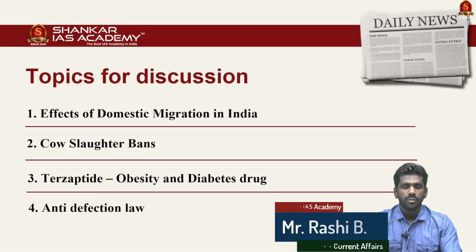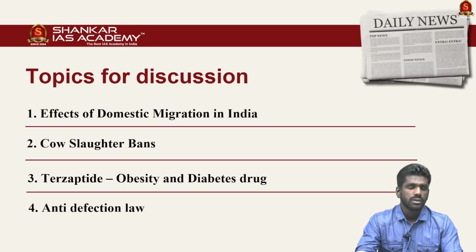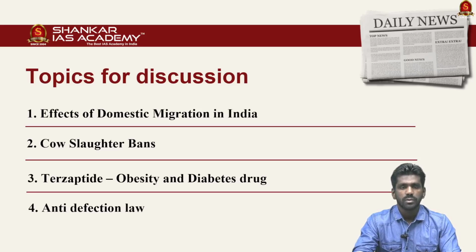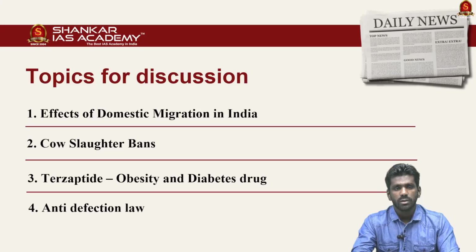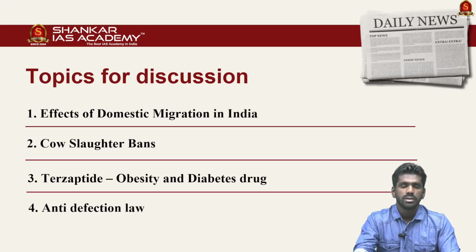These are the four topics we are going to discuss in this video. The first topic is about the effects of domestic migration in India. The second one is about the cow slaughter bans, the recent ban on cow slaughter by the Maharashtra government. The third one is about Tirzepatide, which is a new obesity and diabetes drug introduced in India. The fourth topic is about anti-defection law. So these are the important topics we are going to discuss in this video. Now let us get into the discussion.